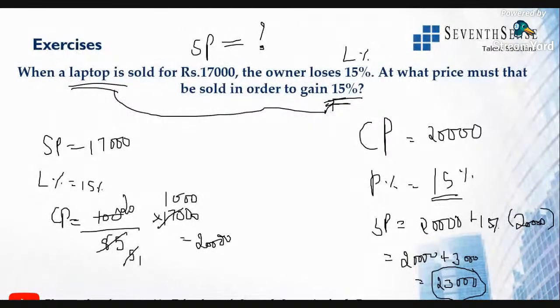Kavya, check your answer. It is not 19,550. It is 20,000. That is the first cost price. And using that cost price, we are finding the selling price, which is 23,000. Clear? All right, I'll explain the same thing in the shortcut trick.